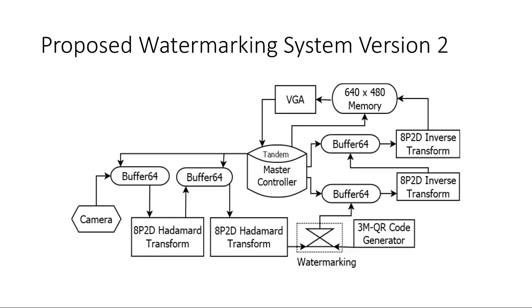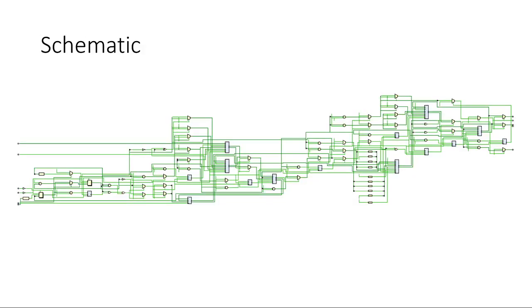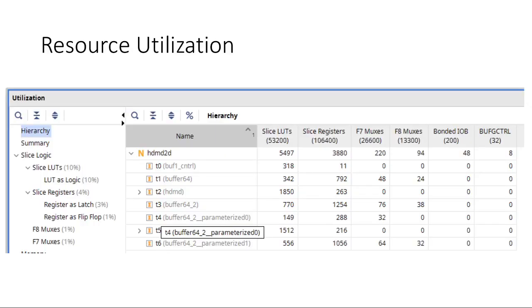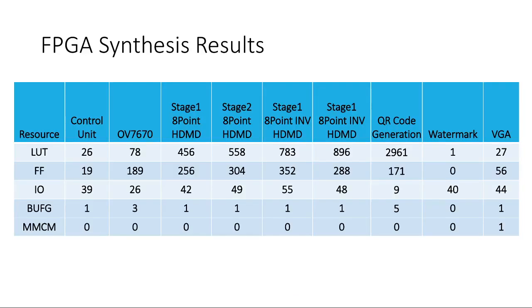Proposed watermarking system version 2 simulation result is shown. Figure shows the proposed watermarking system version 2 synthesized schematic. Proposed watermarking system version 2 utilizes 5497 LUTs for the entire design. Each module operation in clock cycle time. Total number of clock cycles to process one frame needs 307,456 clock count. Stage-wise clock count for other modules are discussed in the table. FPGA synthesis results for each module is tabulated as follows.